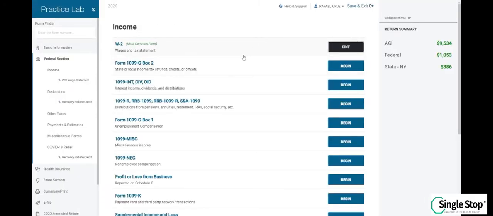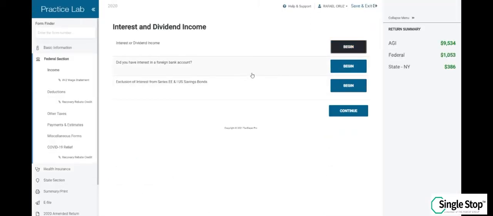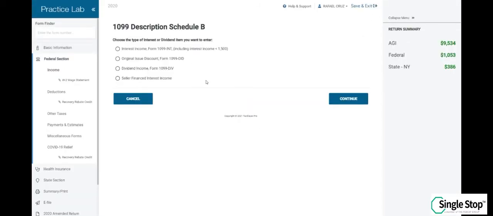Click continue again. The next piece of information that we obtained from Raphael is the 1099 interest form. Click begin next to 1099 INT. Click begin next to interest or dividend income. Check interest income form 1099 INT and click continue.